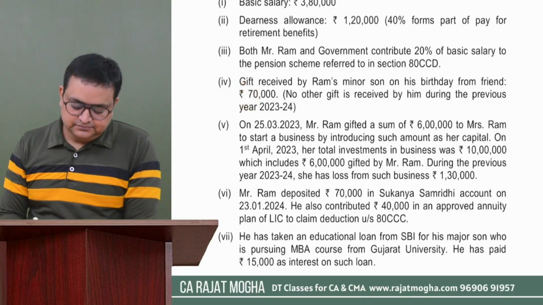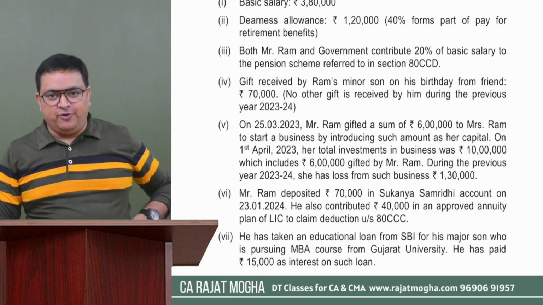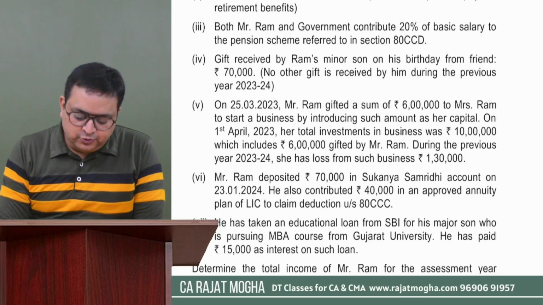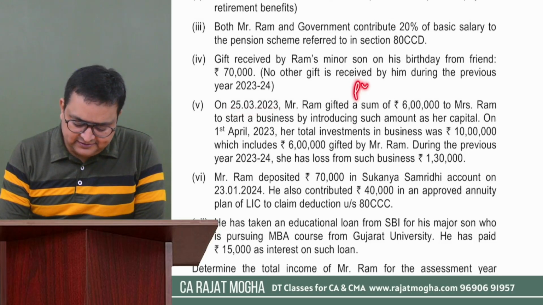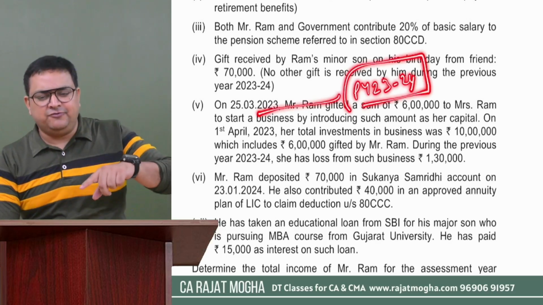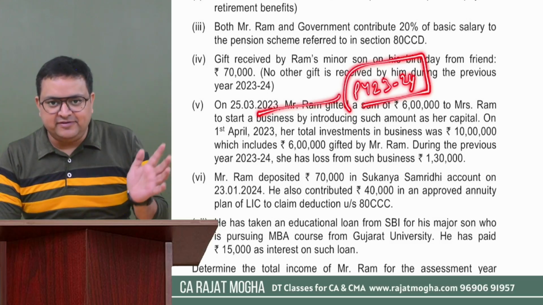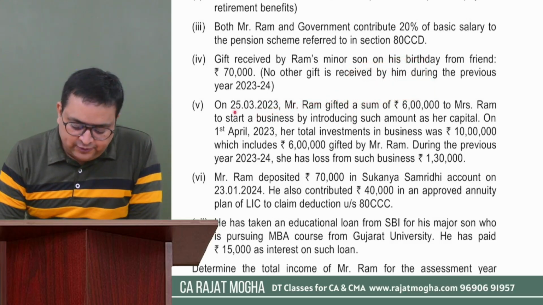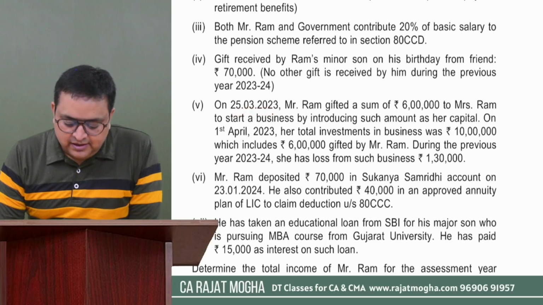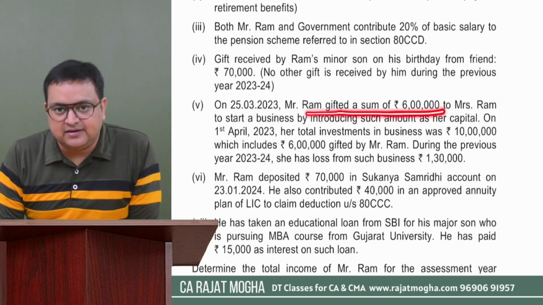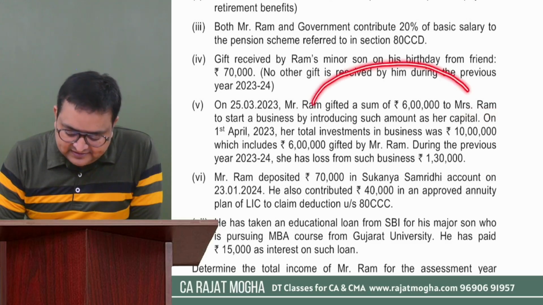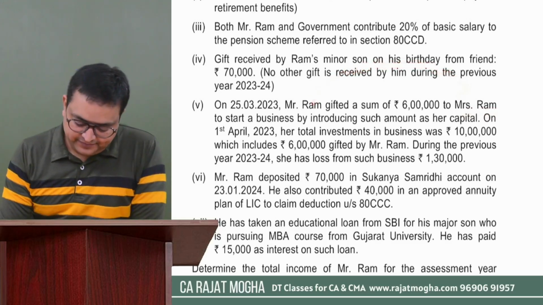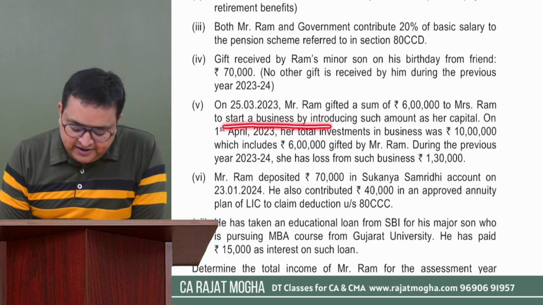Okay, let's come to the fifth point. It says on 25th of March 2023, that is before our previous year 23-24, right? They are giving you some information preceding the previous year. On 25th of March 23, Ram gifted a sum of 6 lakh to Mrs. Ram. So he has gifted 6 lakh to his wife to start a business by introducing such amount as her capital.